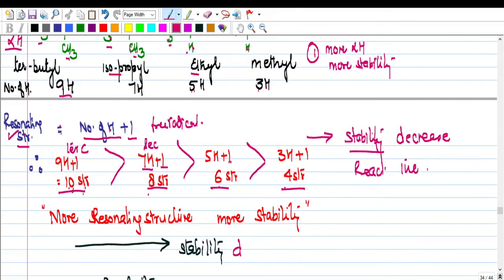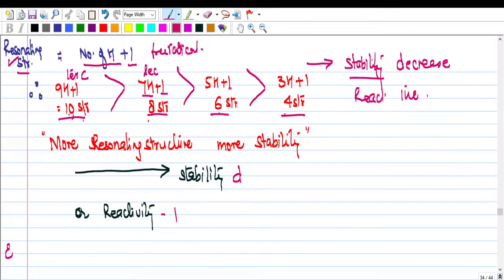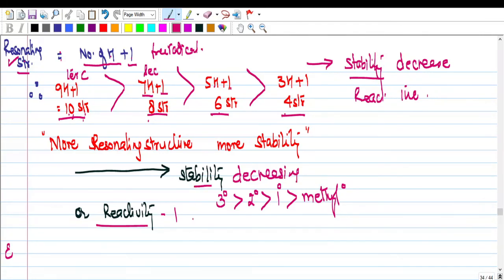Is this clear? More resonating structures, more stability, and as we move from 3 degree to 2 degree to 1 degree to methyl free radical, the stability is decreasing, and if stability is decreasing, its reactivity will increase.